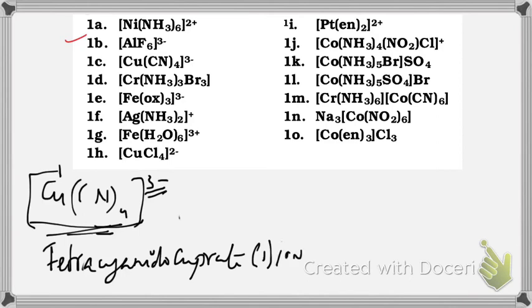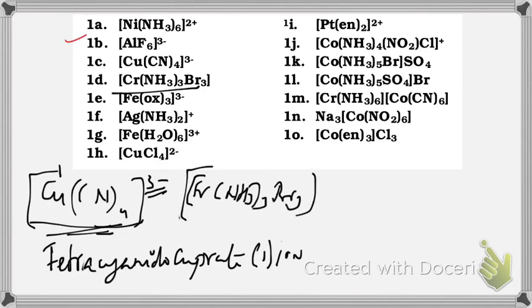Next one is Cr NH3 thrice Br3. Usually first you have to find the oxidation number of chromium, that is plus 3. Since ammonia is neutral, bromine carries minus 3, so chromium is plus 3. This is not a cation or anion, this is a neutral species. So you can end with chromium, no need of chromate.